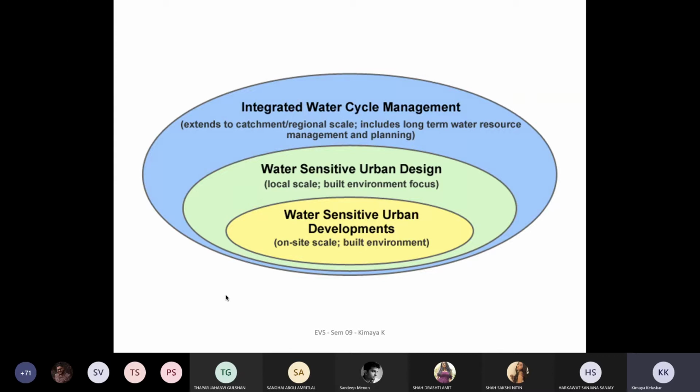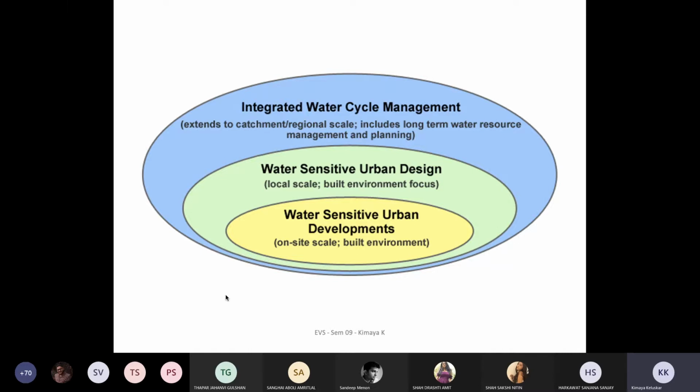Then comes your water sensitive urban design, which happens at the local scale or the built environment focus, wherein you really deeply study the land use plan and integrate a water sensitive urban design approach, wherein whatever you do or implement in terms of the design has a certain kind of approach towards how you look at water.